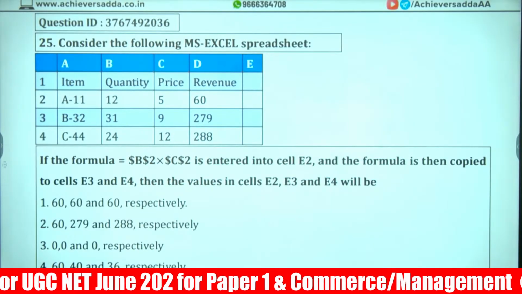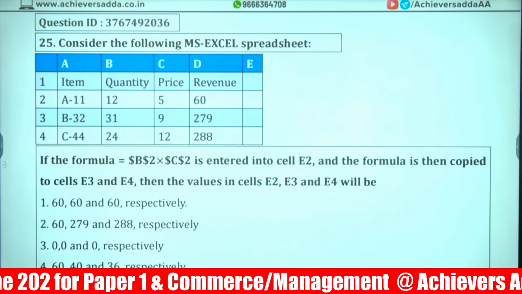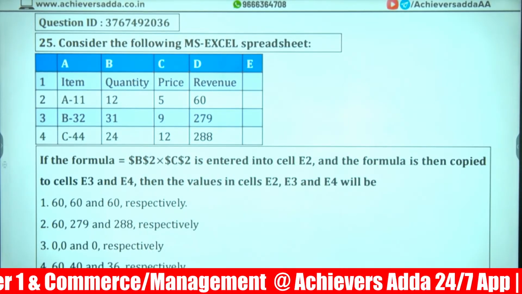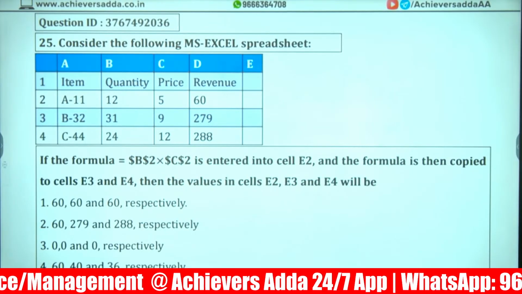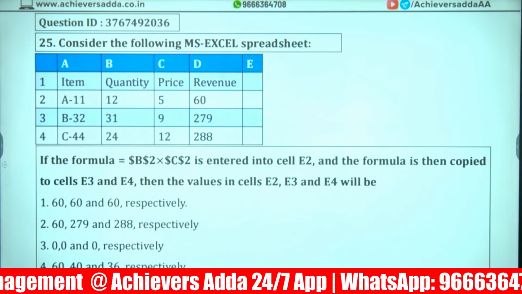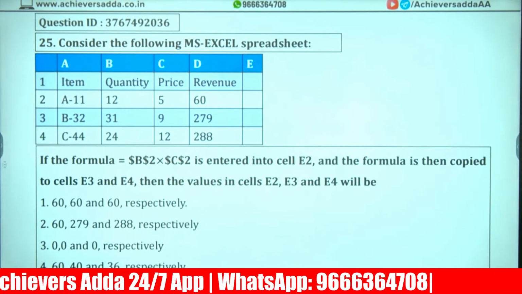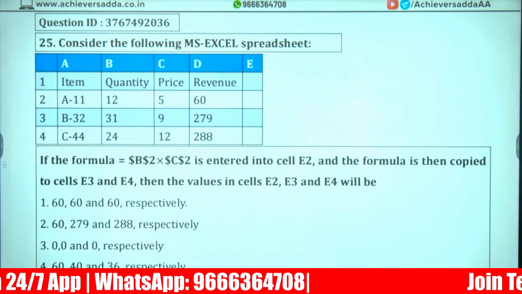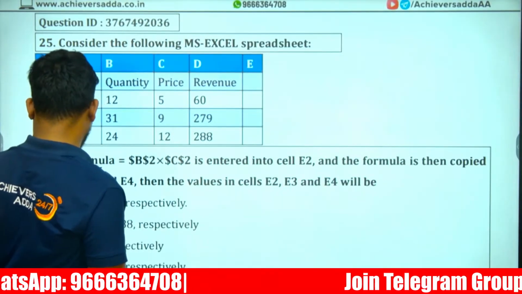Last and final question. This you can do by yourself, sir. It is very easy to calculate. Or else we'll solve it in tomorrow's session. Already it is 8 o'clock. So that's all from my end.